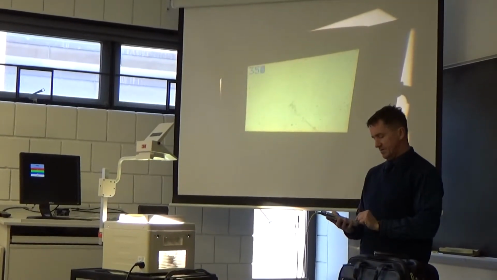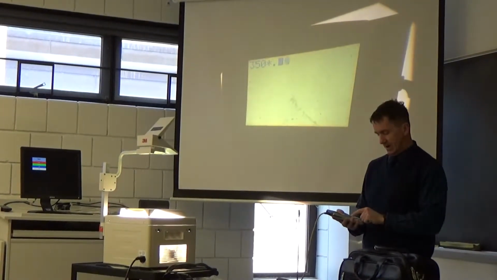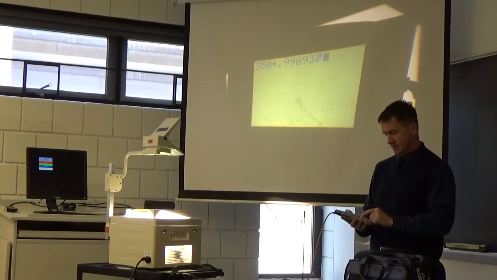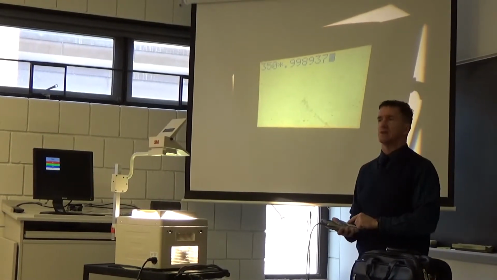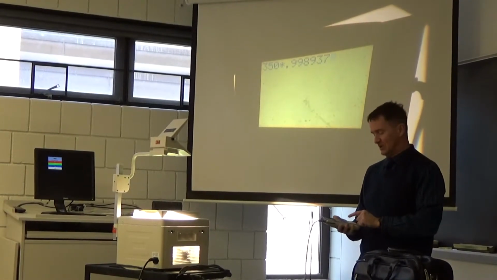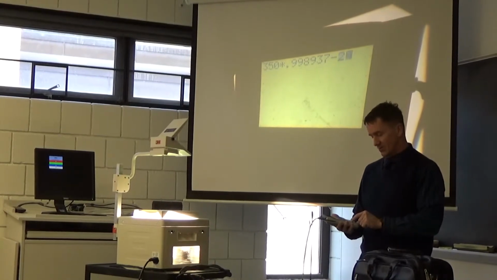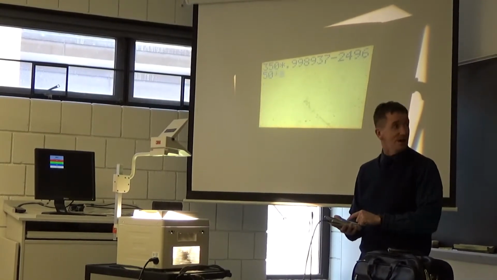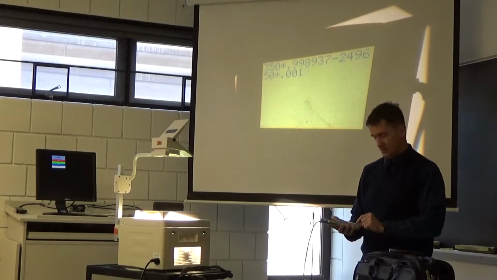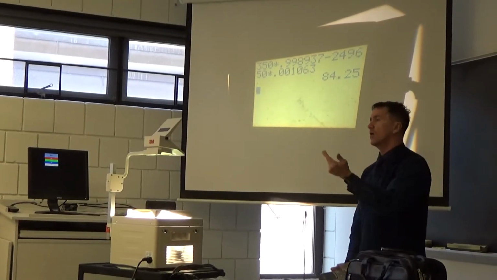What's 350 times 0.998937? And then, isn't plus a negative a subtraction sign? So I'll go minus 249,650 times 0.001063. So you can do it all at once.